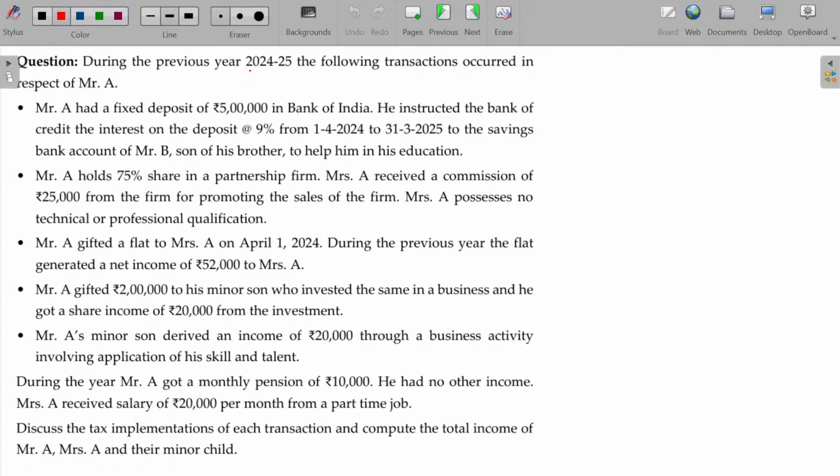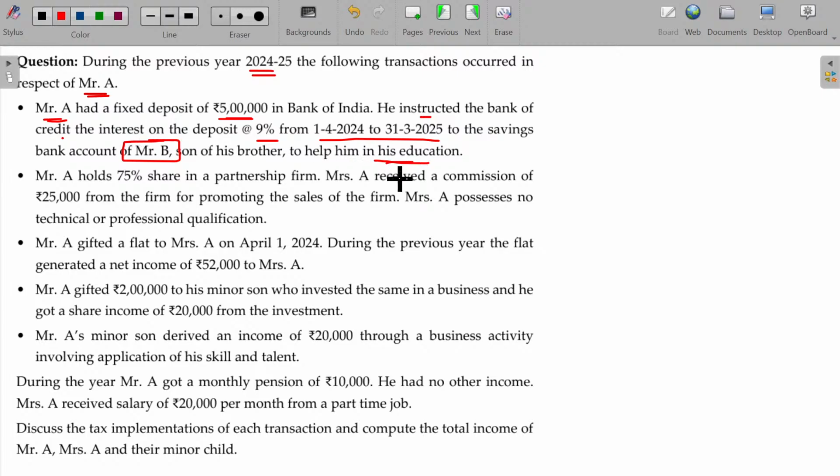During the previous year 24/25, the following transaction occurred in respect of Mr. A. Mr. A had fixed deposits of 5 lakhs in Bank of India. He instructed the bank to credit the interest on the deposits at the rate of 9% for this period to the savings account of Mr. B, son of his brother, to help him in his education.